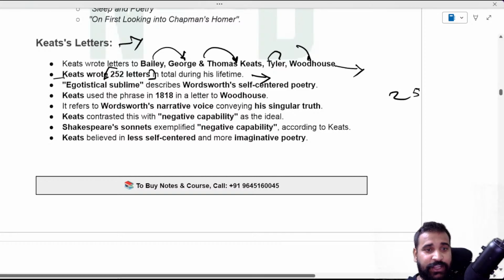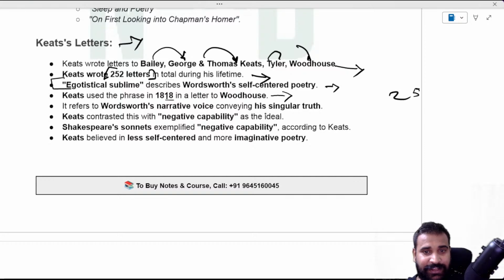And then his phrase egotistical sublime describes Wordsworth's self-centered poetry. Keats used the phrase in 1818 in a letter to Woodhouse. Very important. It refers to Wordsworth's narrative voice conveying his